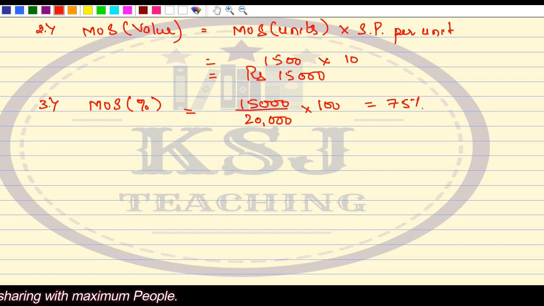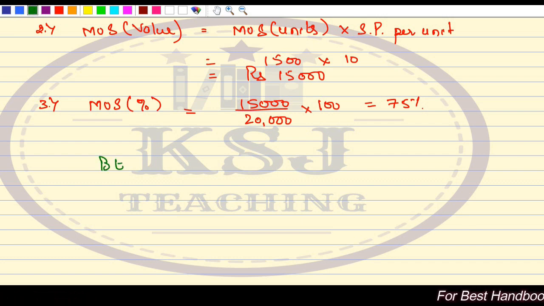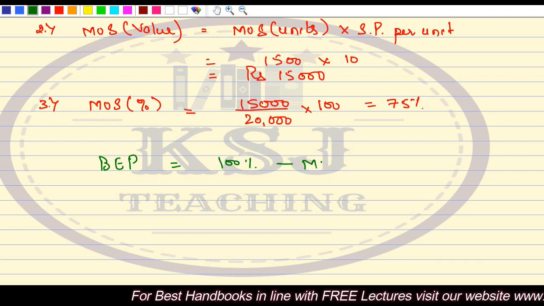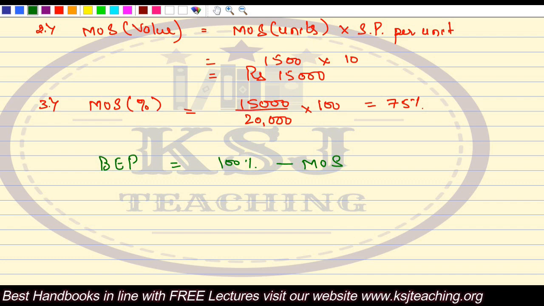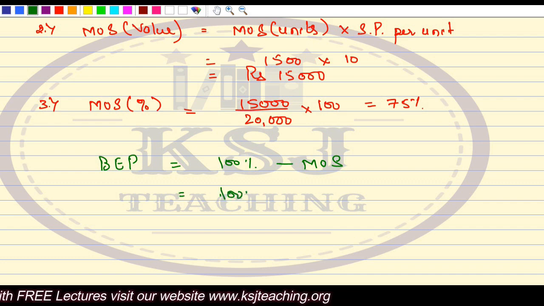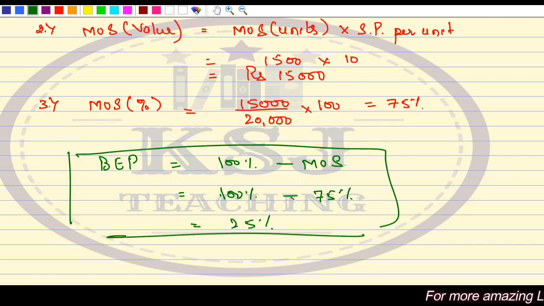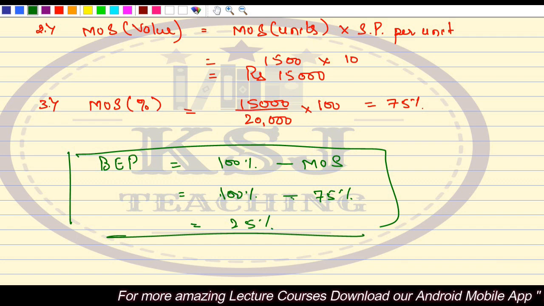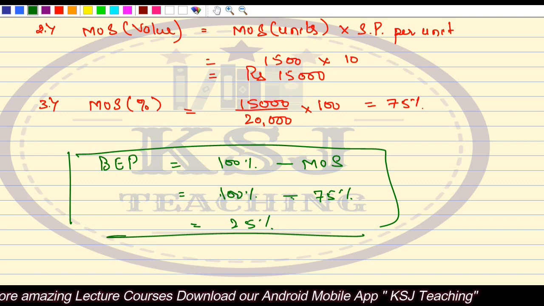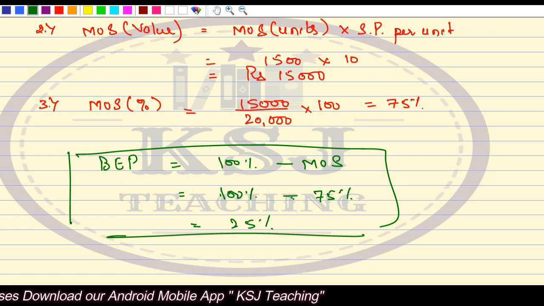Now, if I ask you, in the last lecture, I told you the break-even point formula, that is 100 minus margin of safety. Now, if you are required to calculate the break-even point, what will be your break-even point? 100% minus margin of safety. I told you we'll discuss after margin of safety. So out of 100, that is 100% sales, what is your margin of safety? 75%. So your break-even point will be 25%, right? In this question it was not asked, but I'm telling you that this is how the break-even point can be calculated. 100% means total sales. Out of total sales, 75% is your margin of safety. So your break-even point will be 25% only.